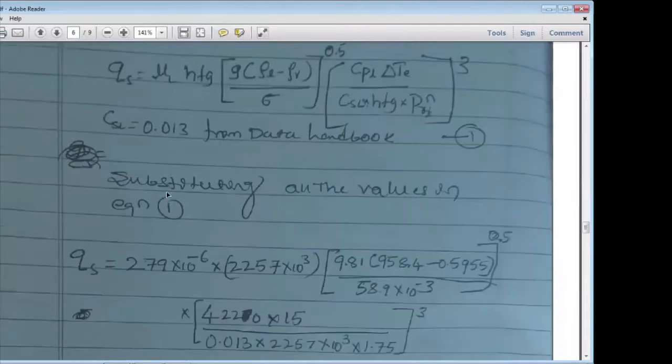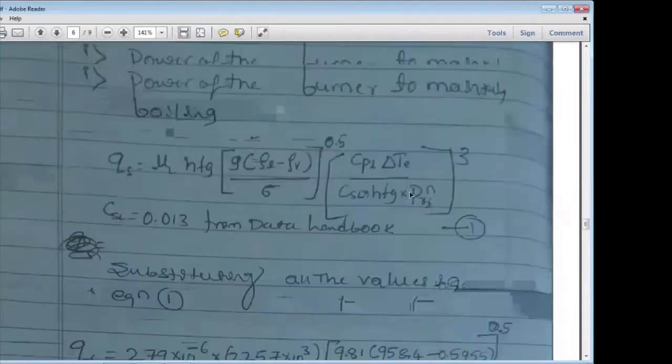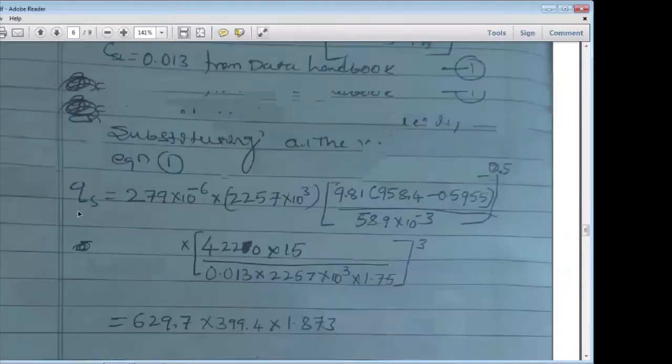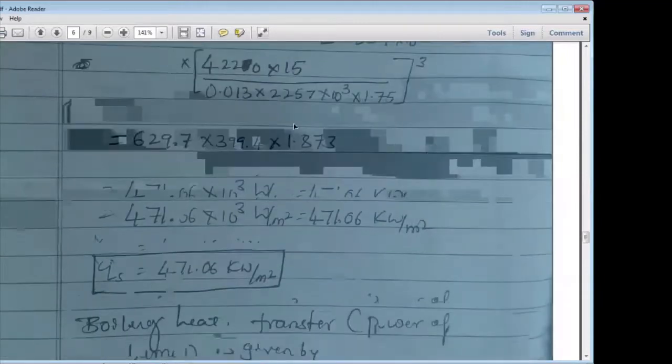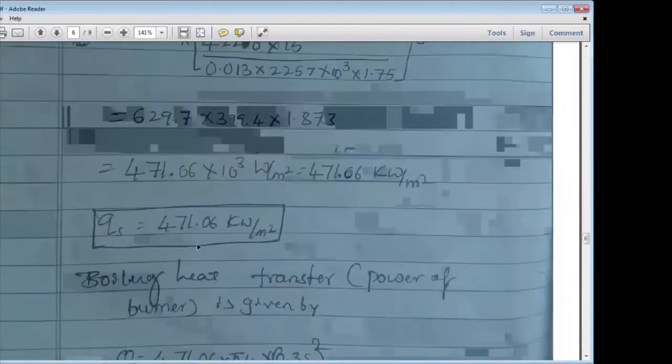Substitute all the values in equation number 1, and then you can calculate the heat flux. After substituting all the values, you will get a heat flux value of q_s equal to 471.06 kilowatt per meter square. Understand? This is the heat flux when you are using the copper pan.